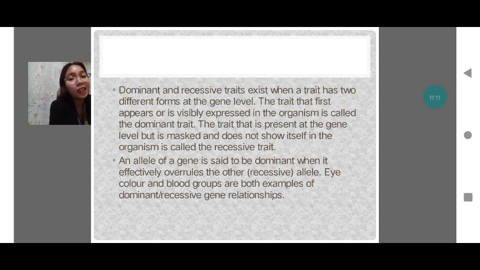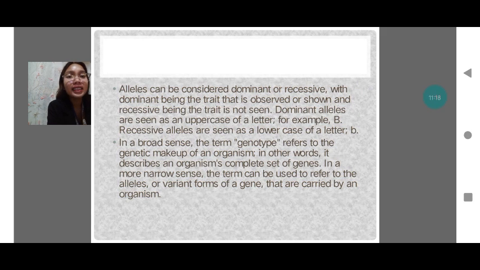The eye color and the blood groups are both examples of dominant-recessive gene relationships. So, alleles can be considered dominant or recessive.